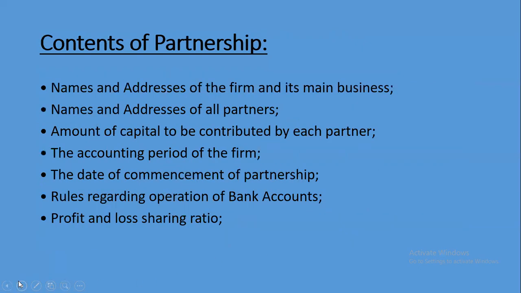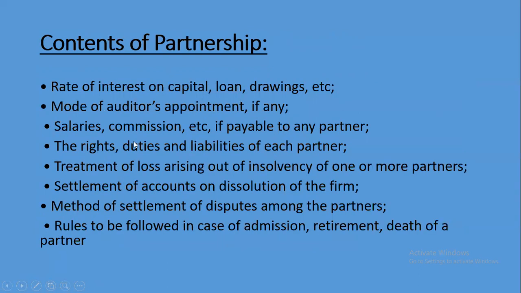The partnership deed contains the name and address of the firm, name and address of all partners, amount of capital to be contributed, the accounting period of the firm, the date of commencement of the partnership, profit and loss sharing ratio, mode of auditor's appointment, salary and commission payable to the partners, and the rules to be followed in case of admission, retirement, and death of a partner.